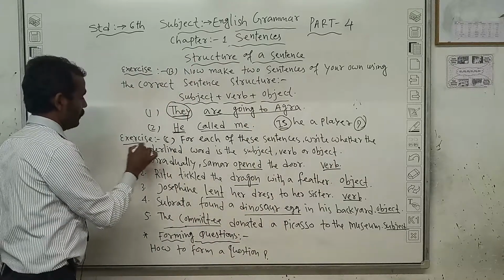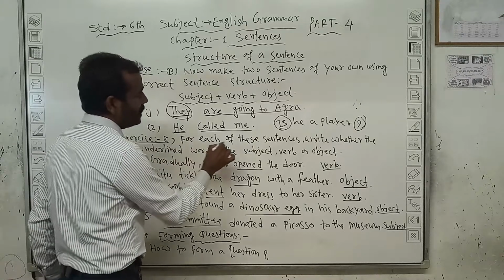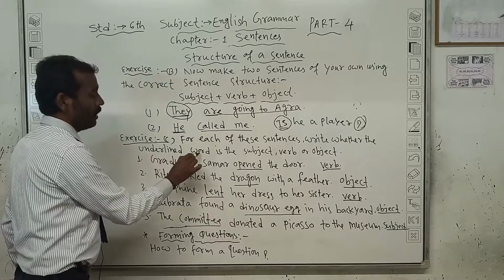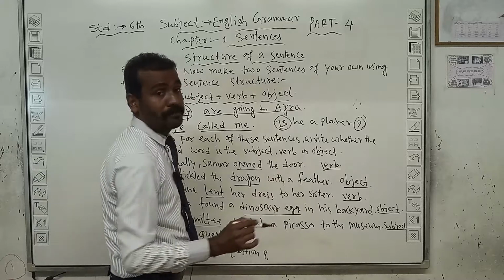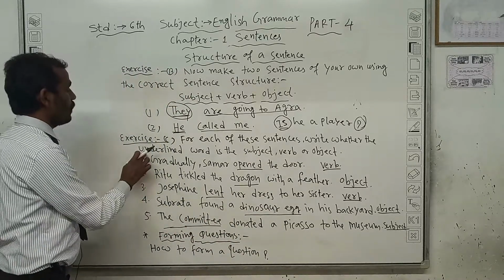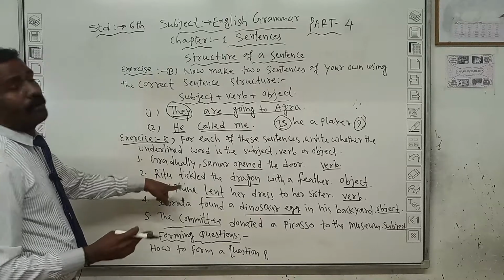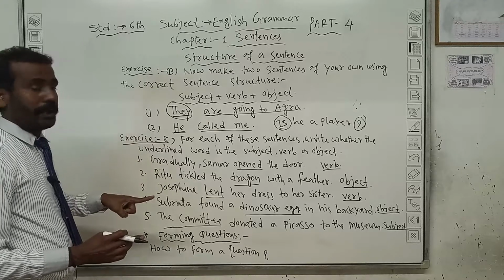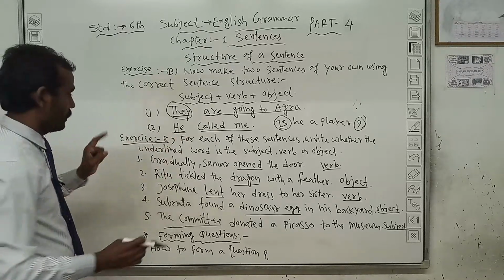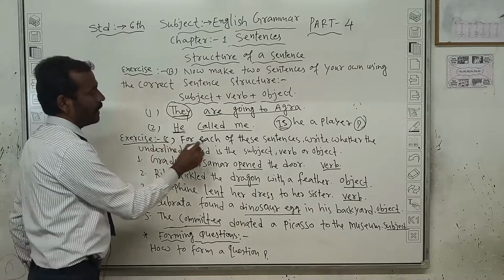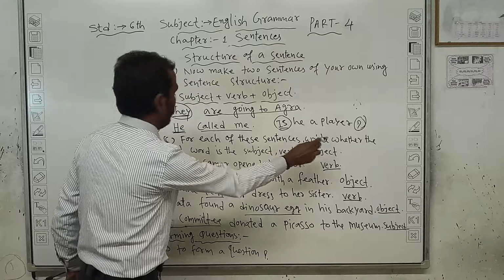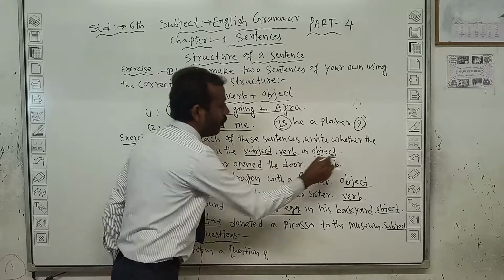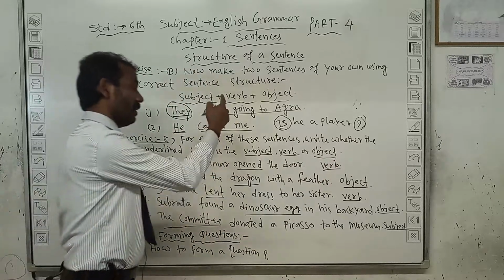Now exercise C. For each of these sentences, write whether the underlined word is the subject, verb or object. In the book, it is written as highlighted, but here it is not possible to highlight, so I have changed this word. In place of highlighted, I have written underlined. So again I am repeating: for each of these sentences, write whether the underlined word is the subject, verb or object. So look here. Already I said subject.